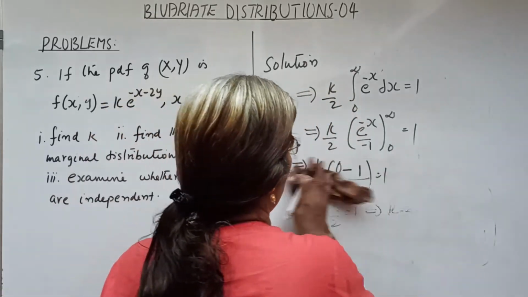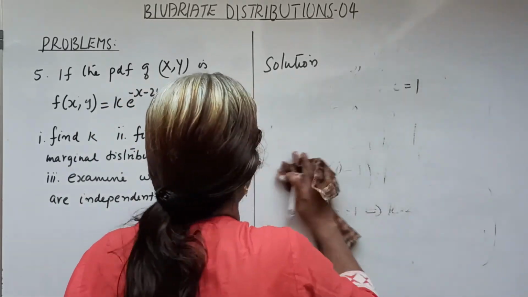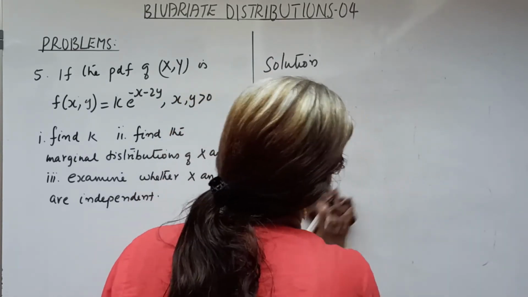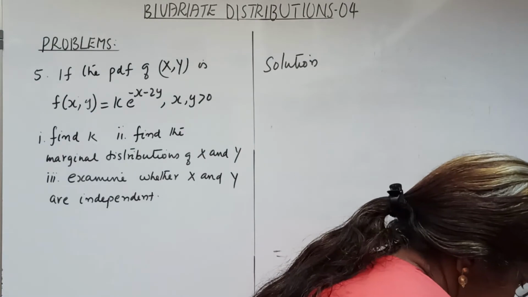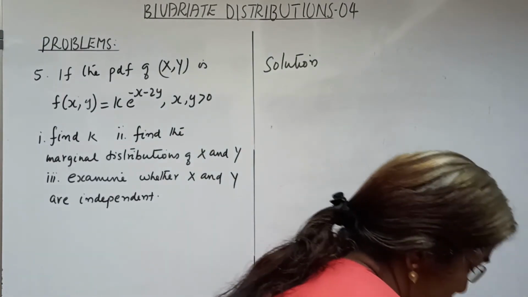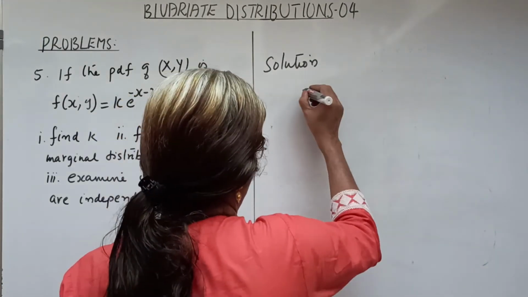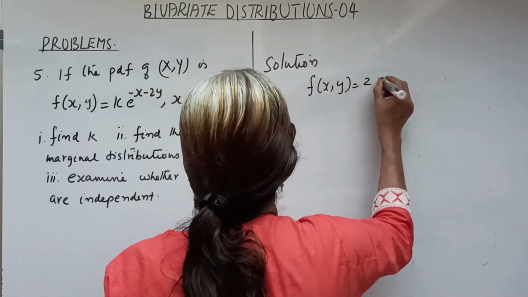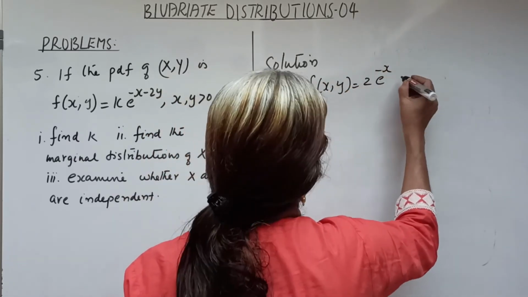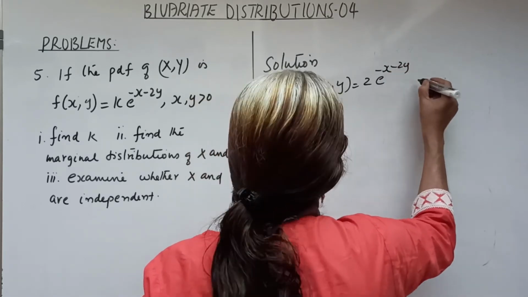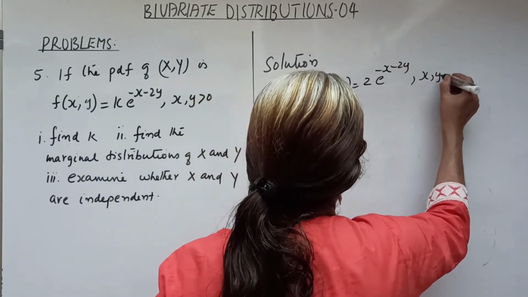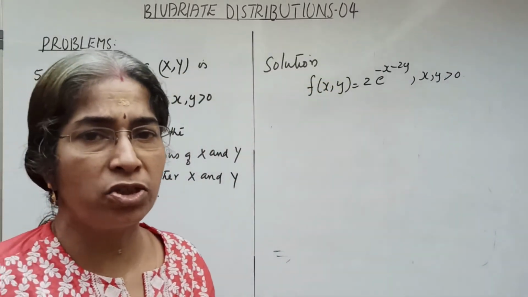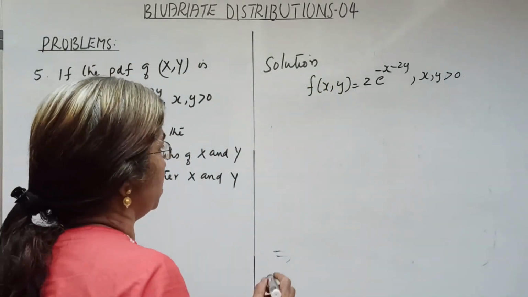Therefore, we have obtained f of xy, that is f of xy equal to 2 e raised to minus x minus 2y, x, y greater than 0. Okay, now we want to obtain the marginal distributions of x and y.